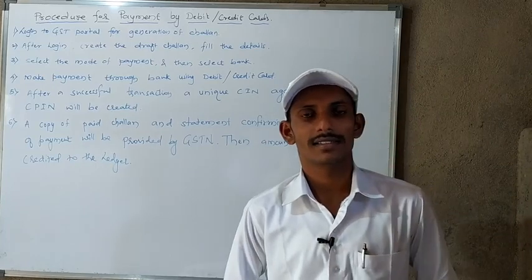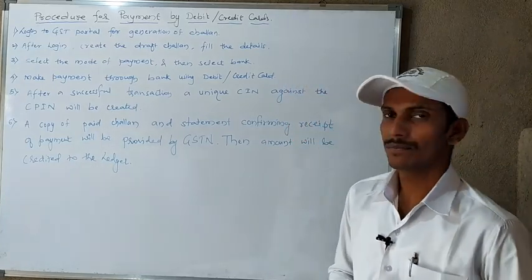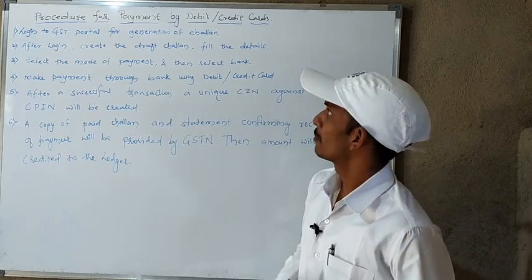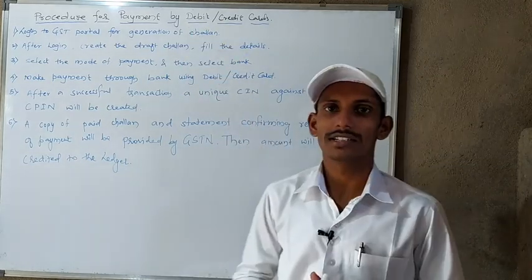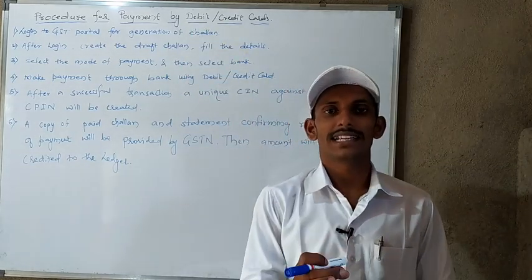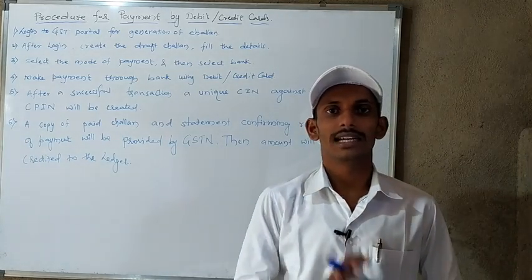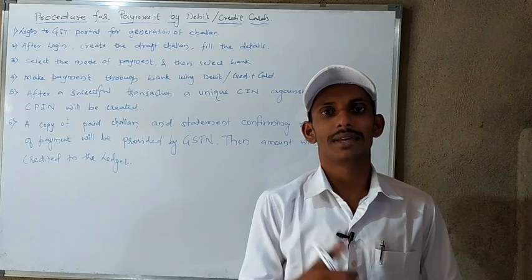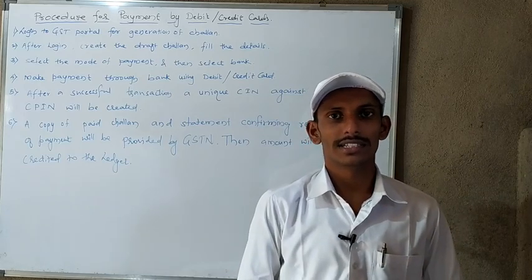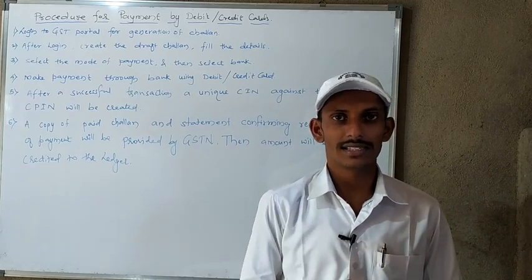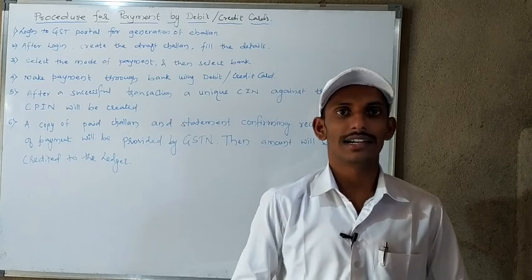Next we will discuss an important concept, the procedure for payment by debit card or credit card. When the taxpayer wants to make the payment to the government, he has 3 options. Either he can make payment through debit card or credit card, or he can choose OTC, or he can choose NEFT or RTGS.